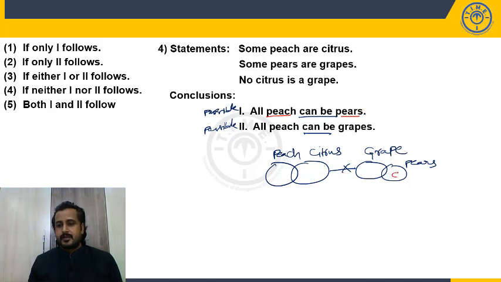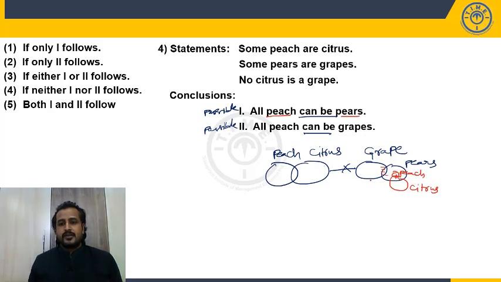We need to check. Now let me check that it is a peach, and peach should have the relation with citrus. Now let us cross check the statements. Some peach are citrus. Yes, some peach are citrus. Second, some pears are grapes. Yes, some pears are grapes. Still it is valid.